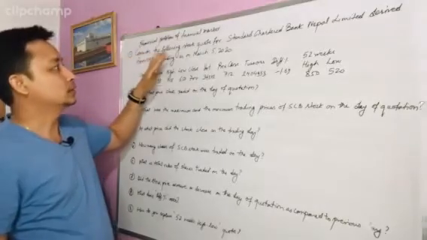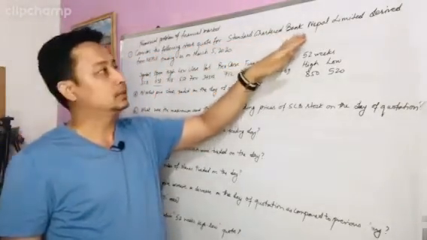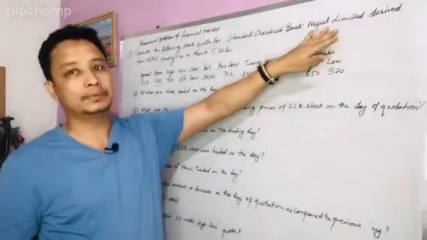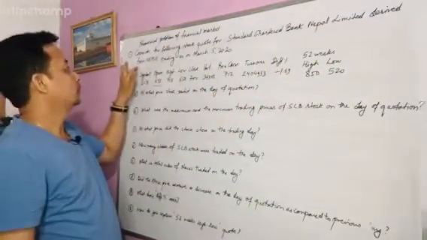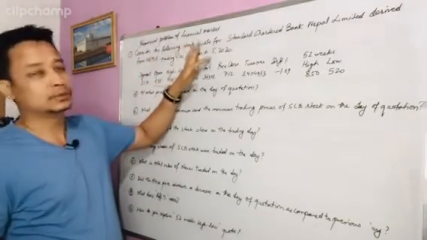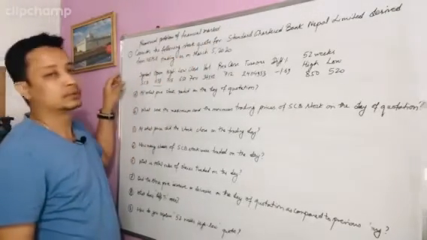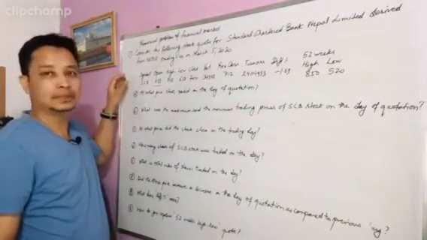Consider the following stock quote for Standard Chartered Bank Nepal Limited derived from NEPSE trading as on March 5th, 2020. The symbol is SCB, which means Standard Chartered Bank.